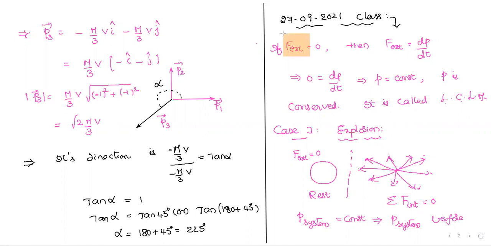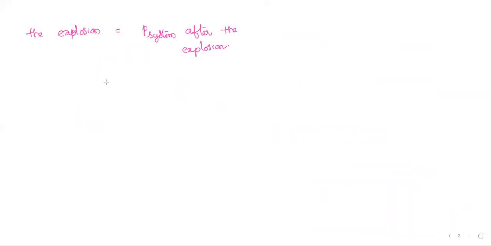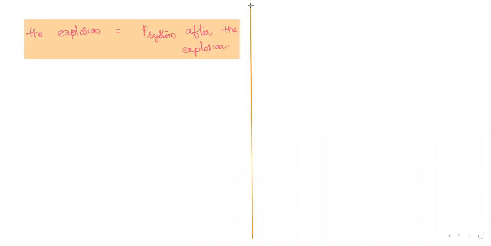Luckily, if the external force equals zero, immediately we can apply the law of conservation of linear momentum. While applying it, we just equate the total linear momentum of the system before the explosion to the total linear momentum of the system after the explosion. That's it. This is what we have to do.